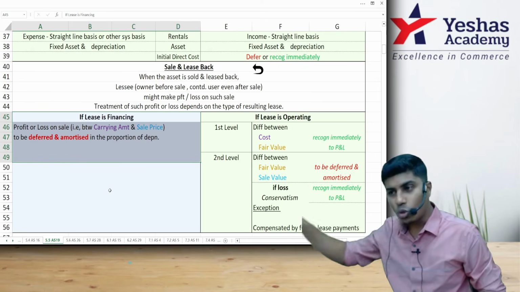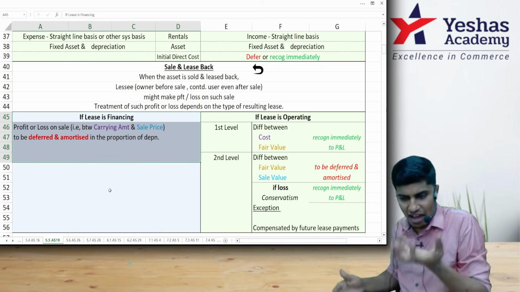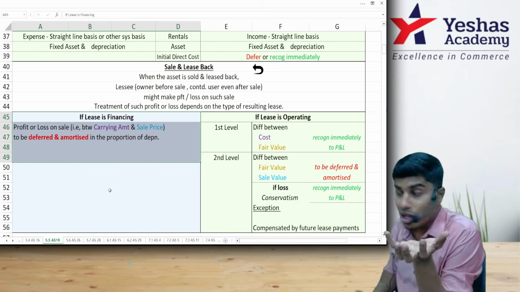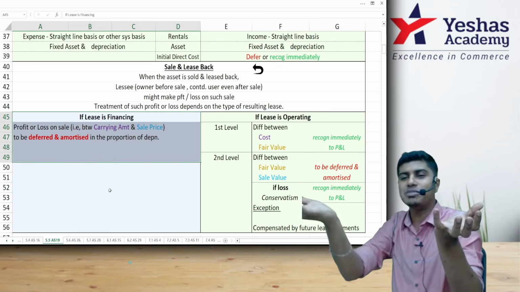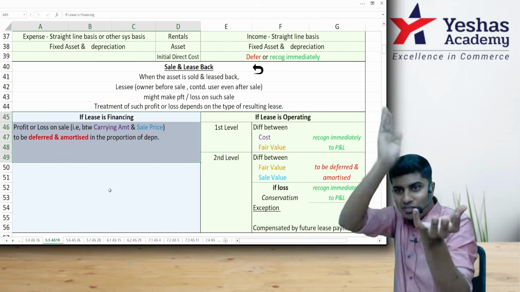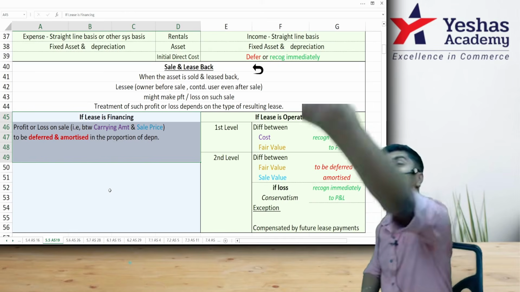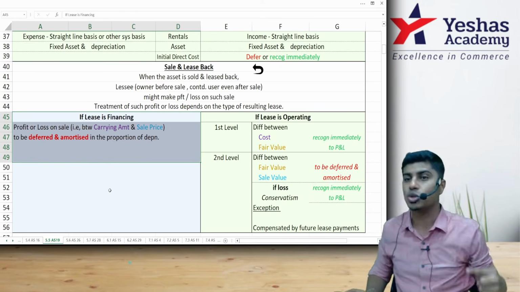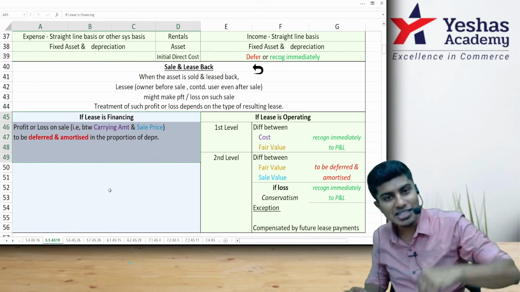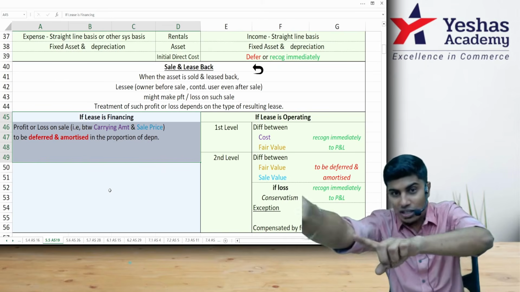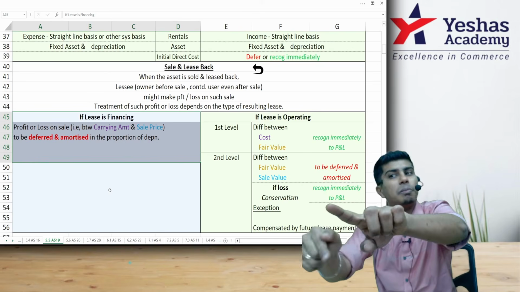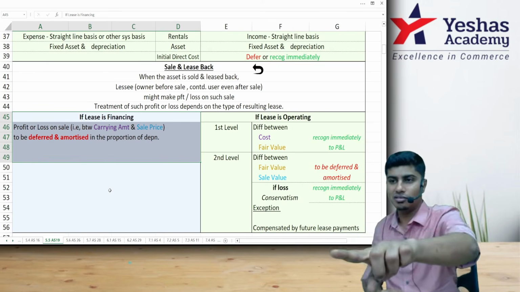Are you getting it? So what we do in this case is, I have cost price or book value in my books. He is giving me the selling price. I will not treat the difference between cost price and selling price as actual profit. If I would have sold it to some other party, at what price would I have sold? Fair value. I'll consider that. The difference between cost price and fair value is the actual profit that will be transferred to P&L.